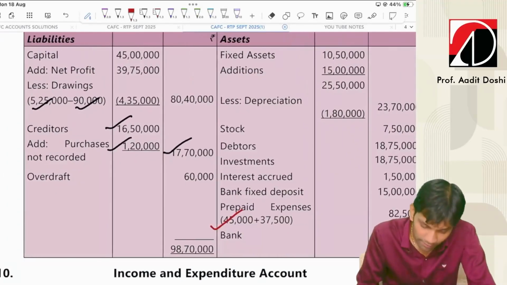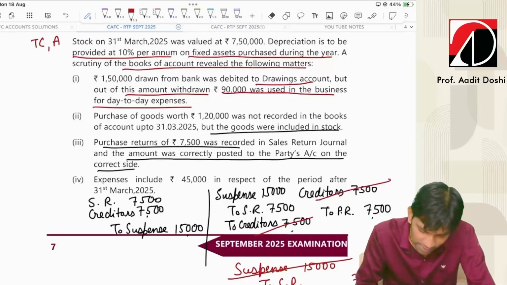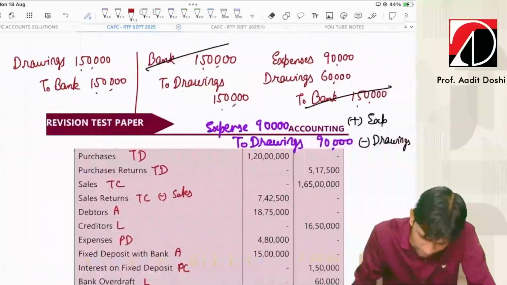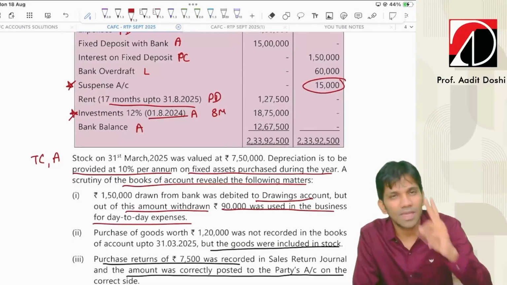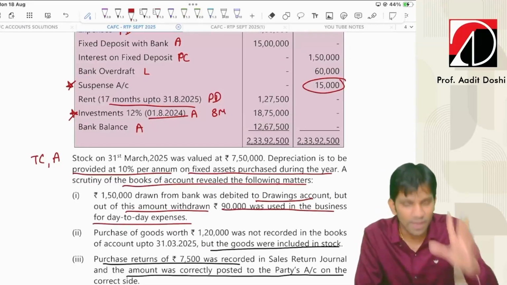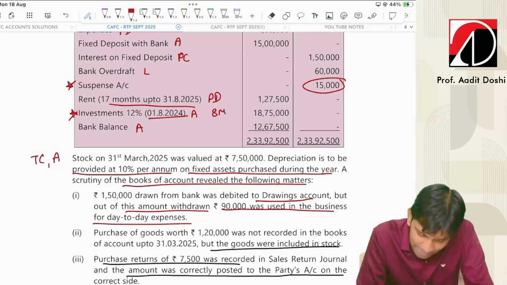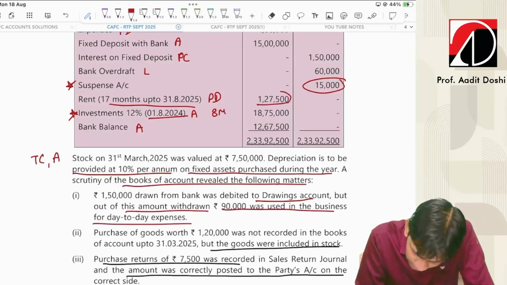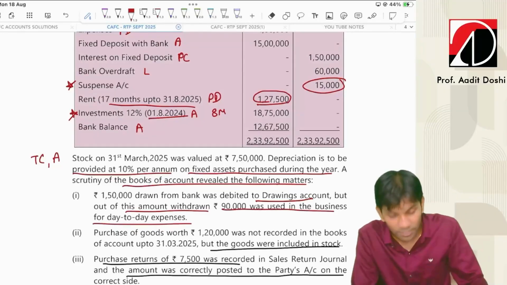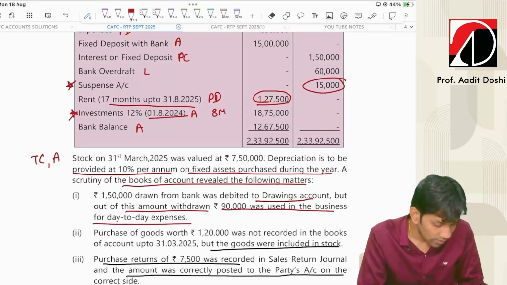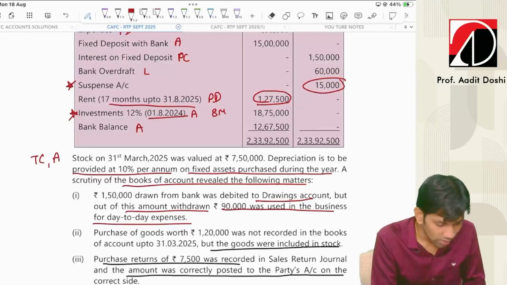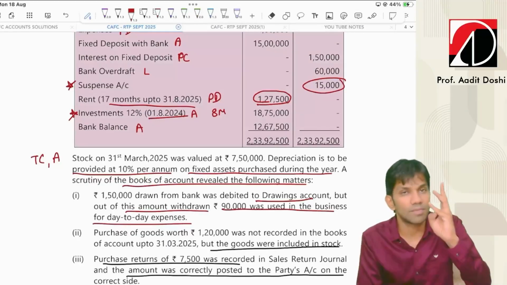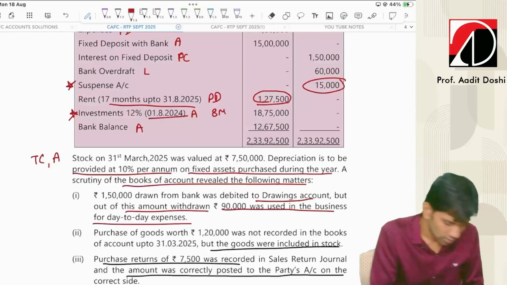45,000. And one more prepaid was there. Don't forget, guys, the rent one. Here it is, rent 127,500. We have paid April, May, June, July, August, 5 months advance. That comes to, sorry, 1 lakh 27,500 will be for how many months? Let's calculate, guys. 1 lakh 27,500 paid up to 31st August. April, May, June, July, August.